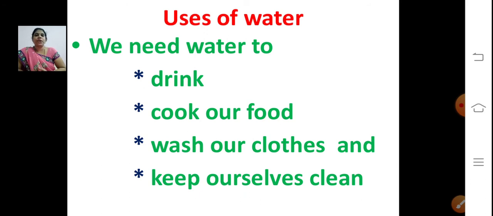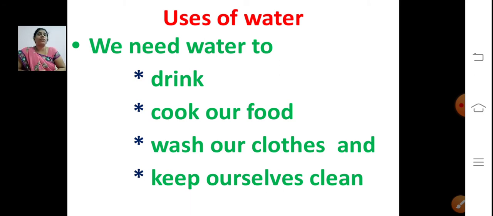So with the help of water, we are keeping ourselves clean. So what are the uses of water? It is used for drinking, for cooking our food, to wash our clothes and to keep ourselves clean. So water is the main essential part of our life.